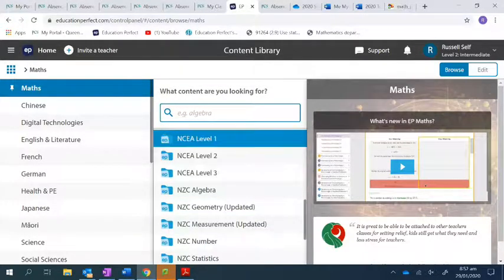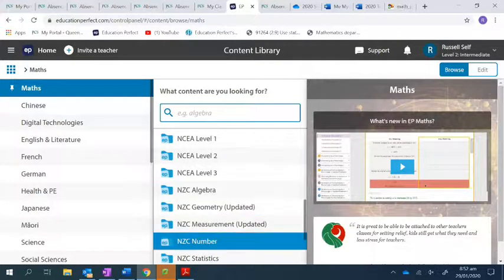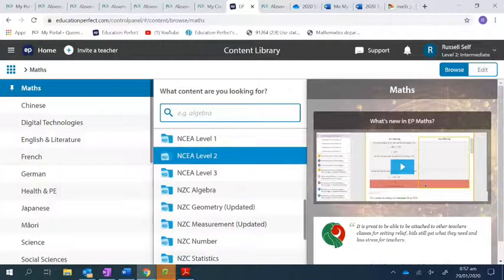But as you see, the NCEA levels are all here, and then here's the New Zealand curriculum. All those topics are there too. So you can go backwards to anything that you might be having difficulty with. Say, for example, you've forgotten how to divide integers or something. There's a lesson for that. And chances are, there's also a video for it on the YouTube channel, because I record every class I do.